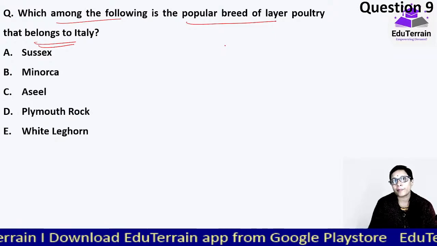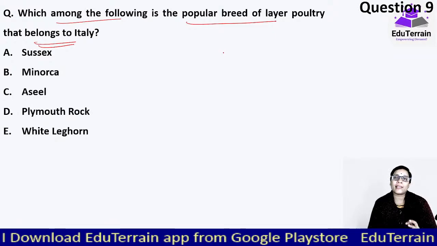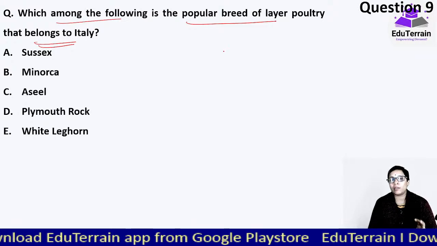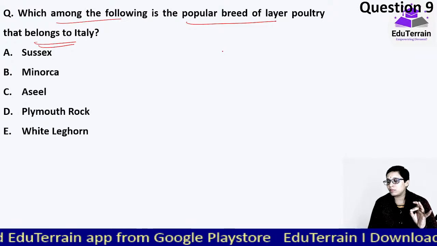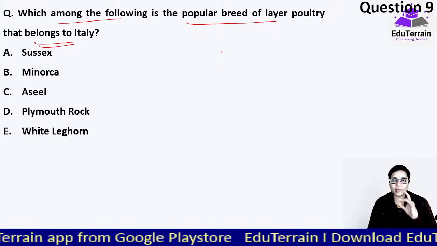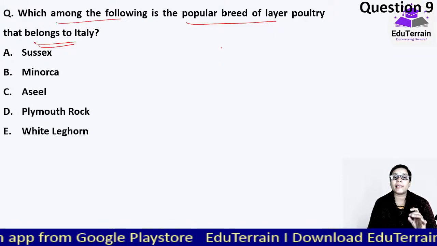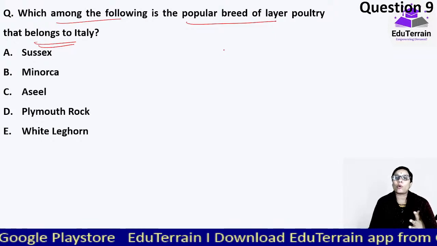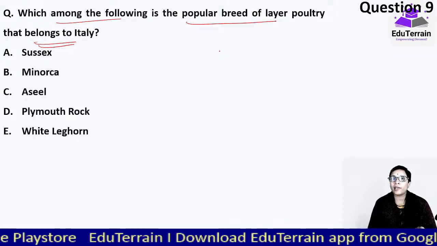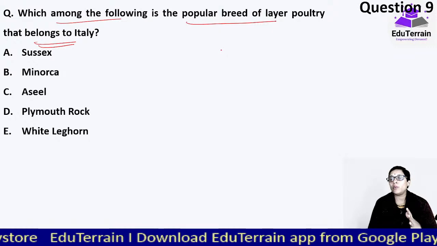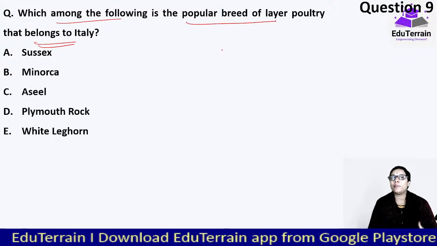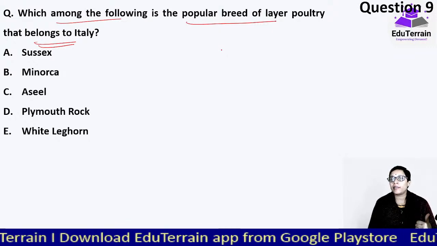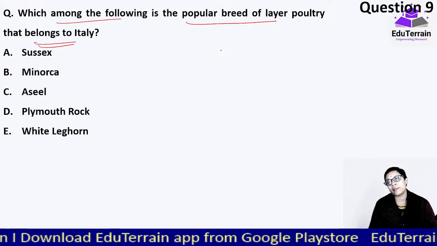Breeds of poultry: Asiatic breeds, Mediterranean breeds, English, that is European breeds, American class, layers, broilers, again utility classification, that is very very important, and different breeds from different classes that would be asked. एक question तो आता है.